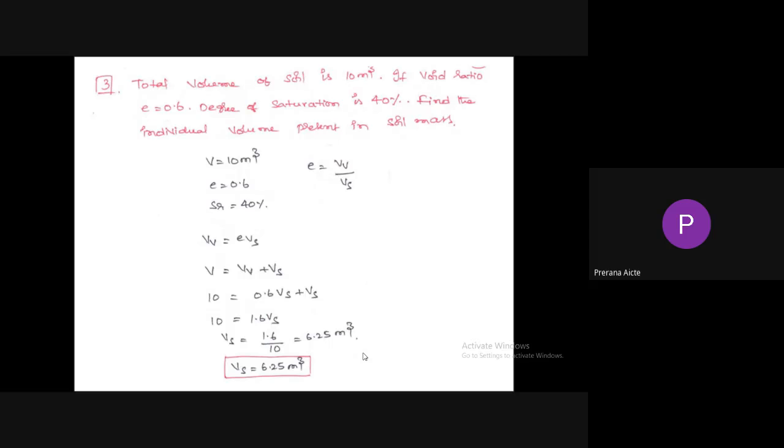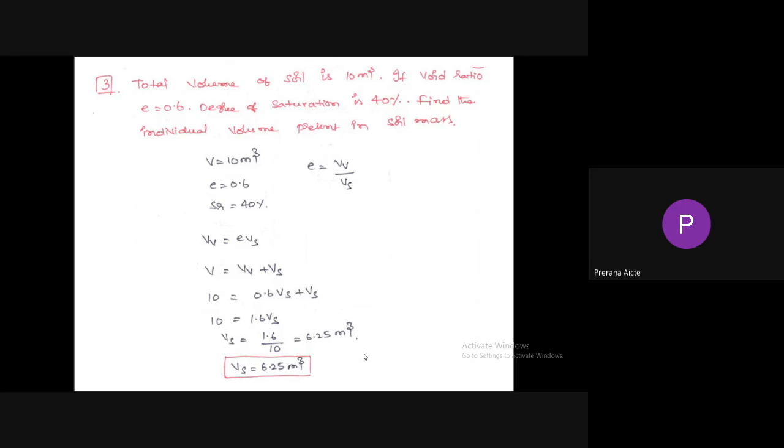Next, get question. Total volume of soil is 10 meter cube. If void ratio is equal to 0.6, degree of saturation is 40%, find the individual volume present in the soil mass. So total volume is 10 meter cube, void ratio is equal to 0.6, degree of saturation is equal to 40%. So we need to find out volume of solids, volume of air, and volume of water.